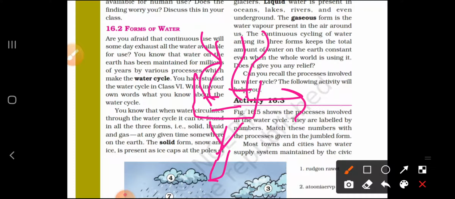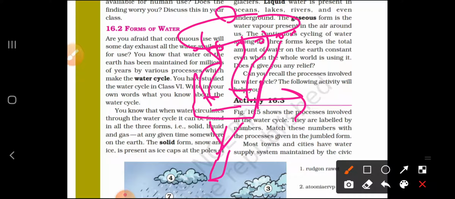Take a lid and cover this pot with the lid. After some time you see that small droplets of water appear here. Why? Because when this water vapor is going outside and we cover it with the lid, the vapor gets cooled, it condenses, and it again takes the form of water.